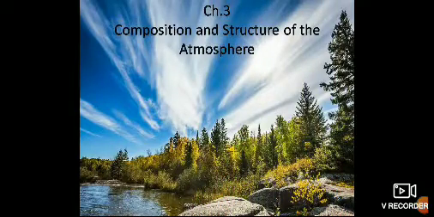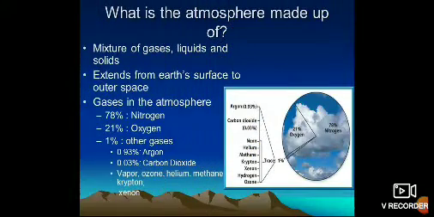So with this, we are going to start the new chapter, that is composition and structure of the atmosphere. This is the third chapter in your geography book. Students, let us start with the composition of the atmosphere. It means what is the atmosphere made up of. The atmosphere is a colorless and odorless layer of gases that surrounds the Earth.